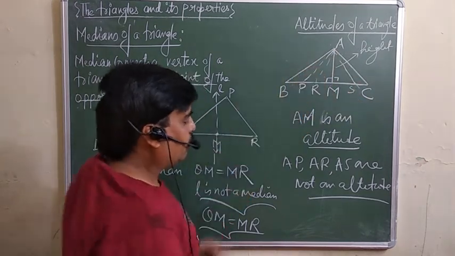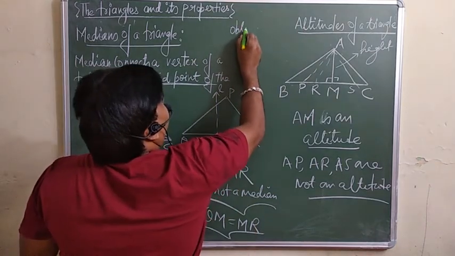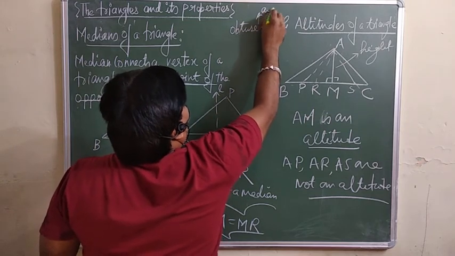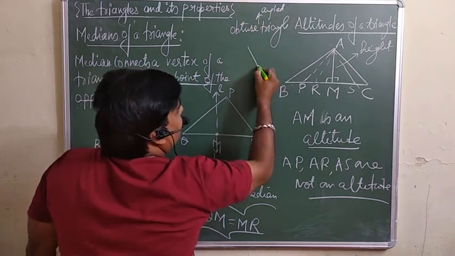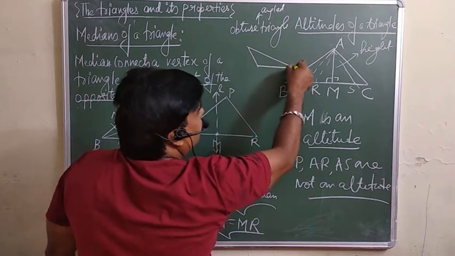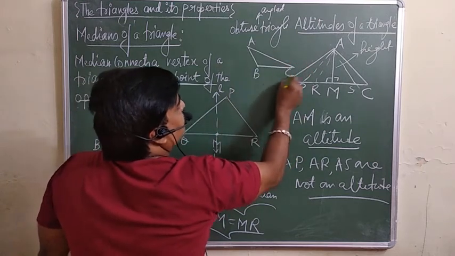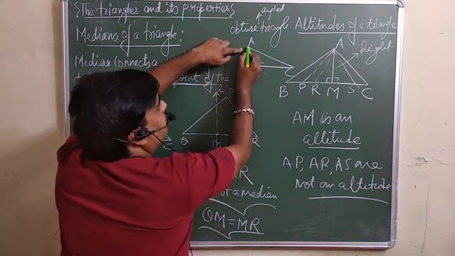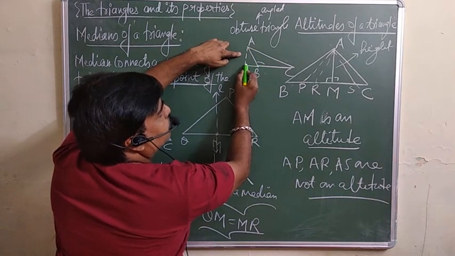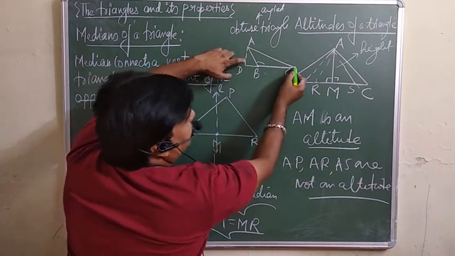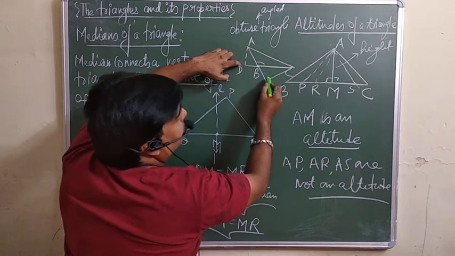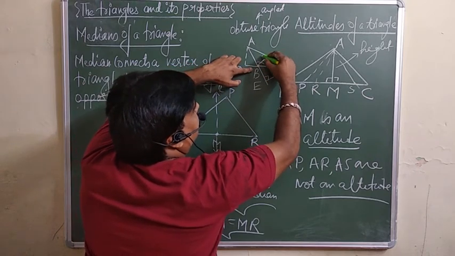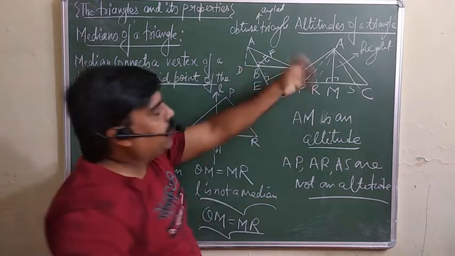In case of an obtuse angle triangle, the perpendicular, the altitude, falls outside. Suppose ABC is an obtuse triangle. If I draw a perpendicular from point A, it will fall outside this triangle, so we have to extend the side. From point C also we have to extend it; here you can draw the perpendicular E. From B you can draw the perpendicular on C, here like F. So 3 altitudes can be drawn.